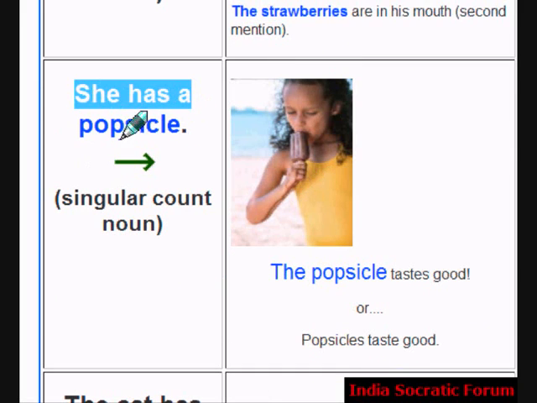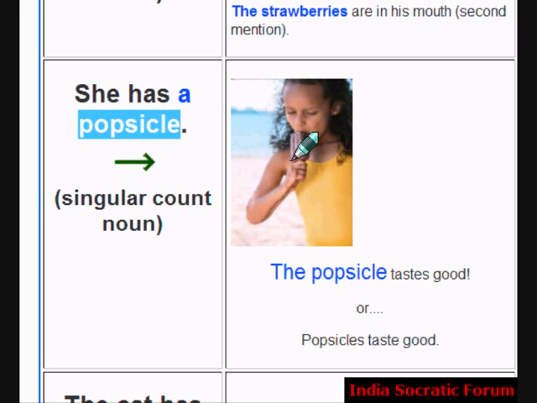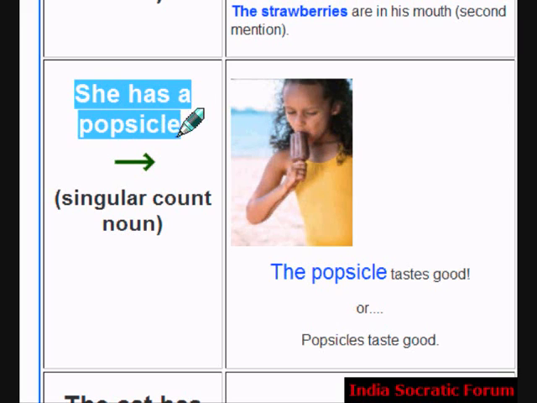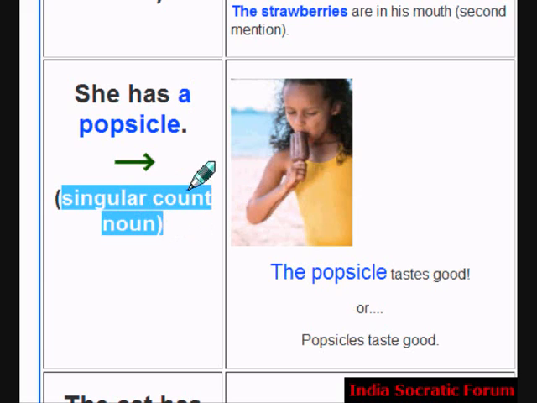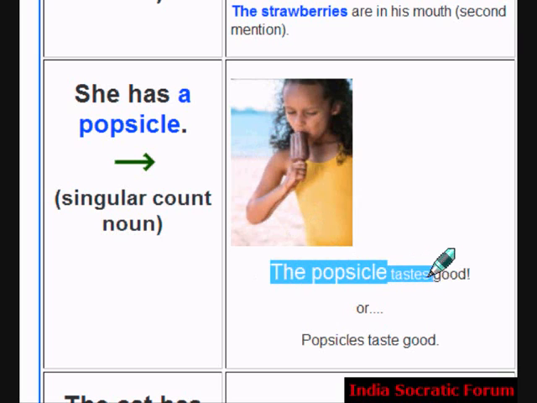She has a popsicle. You see, this is an ice cream. It's called a popsicle. She has a popsicle. There is only one. It's a singular count noun. The popsicle tastes good.